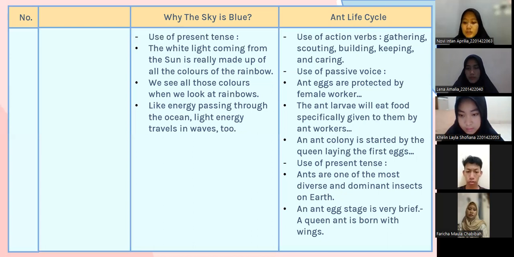Okay, the last language feature is use of present tense. For example, ants are one of the most dominant insects on Earth. The second example is: the egg stage is very brief. And the last example is: a queen ant is born with wings.